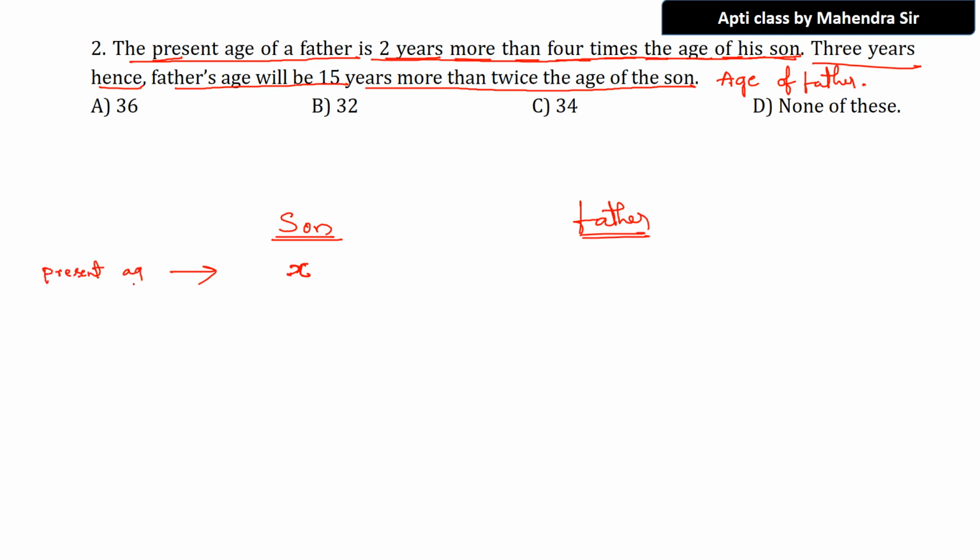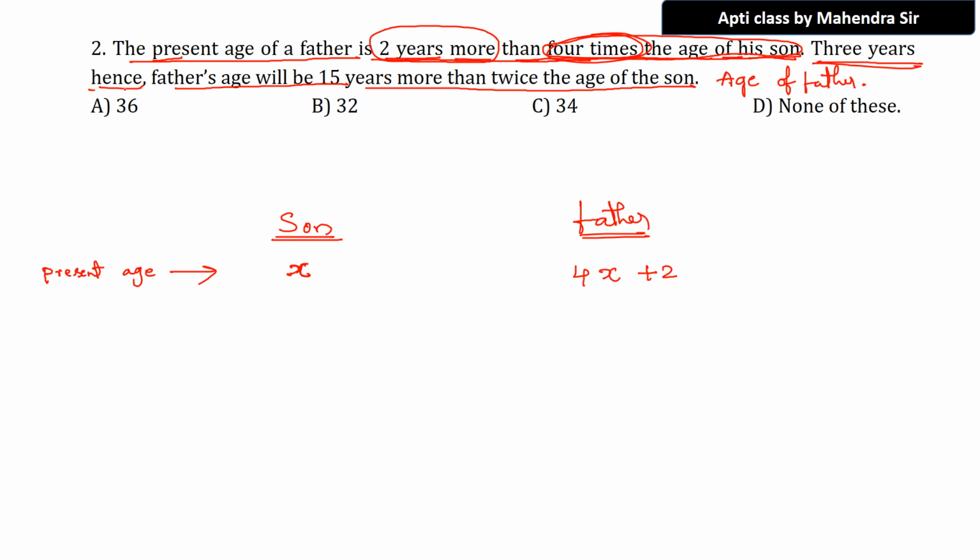Present age of father is 2 years more. How many years more? 2 years more. So plus 2 now, because 2 years more. Then 4 times the age of his son. How many times? You concentrate here. 4 times. So what is the present age of father? 4x plus 2. What is this? Present age of father. Super. Fantastic. That's it. First statement over. No doubts. Then let us go to the second.